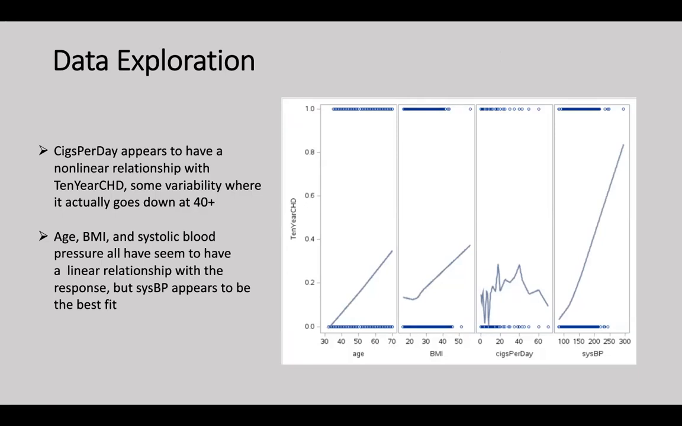When producing our panel display of scatter plots for each predictor variable versus the binary response, we found some interesting characteristics. Cigarettes per day appeared to have a nonlinear relationship with 10-year CHD, with some variability when it actually went down at 40 plus. This suggests that smoking may have a complex relationship with the risk of developing coronary heart disease.